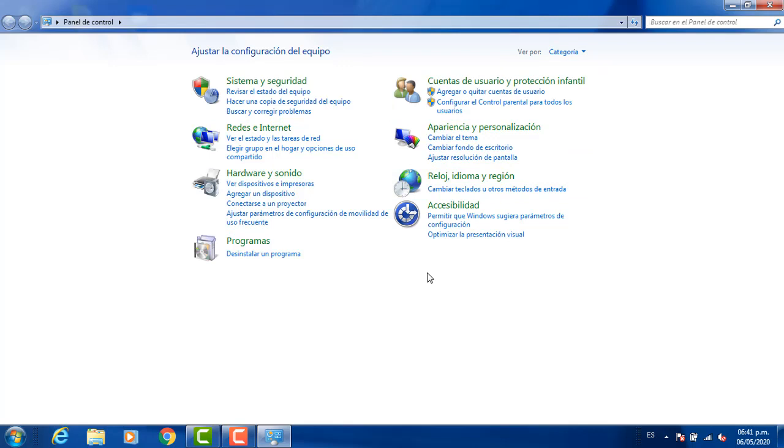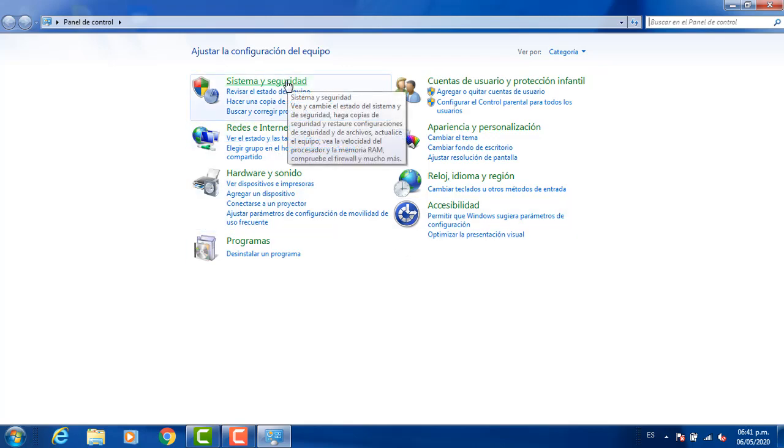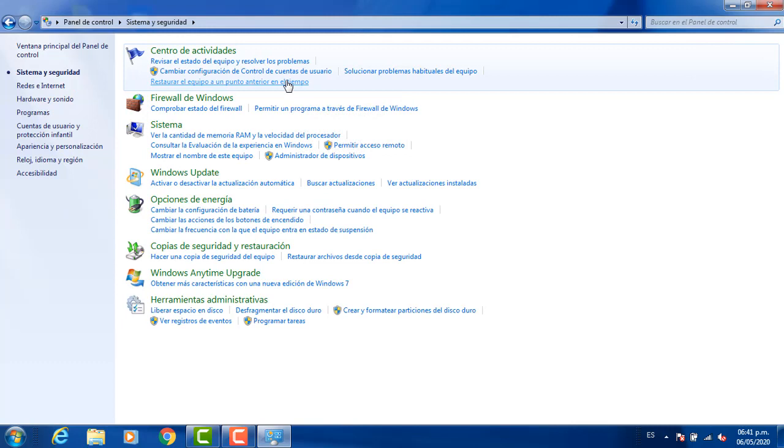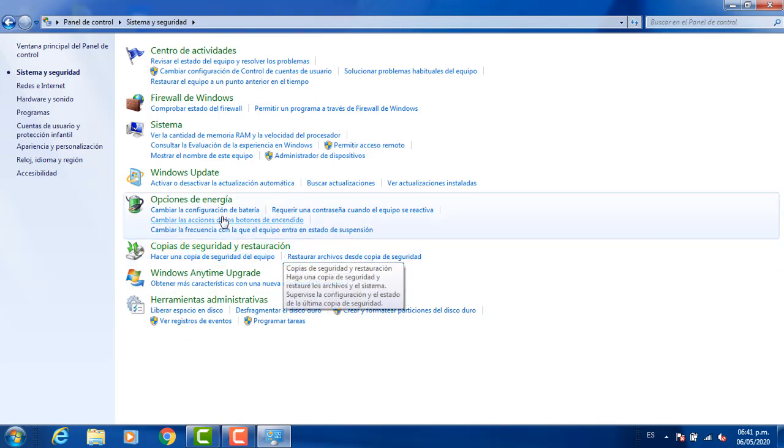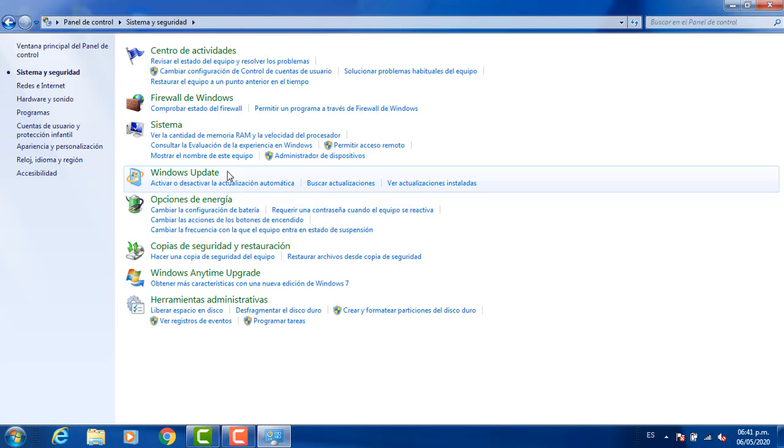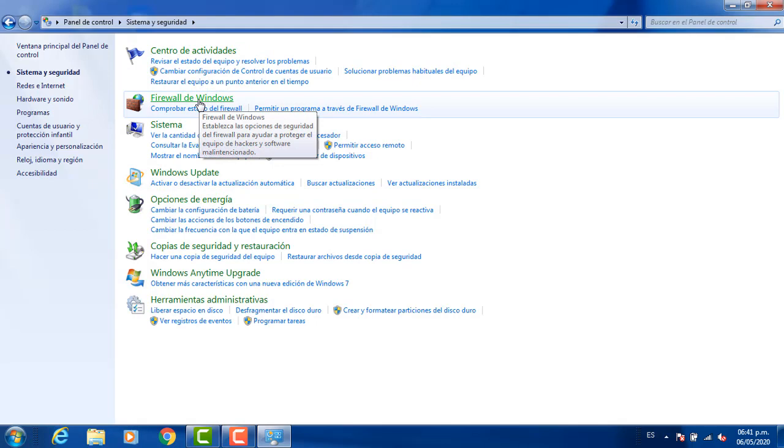When we open, we are going to check that there are some options, and each one of them has one function. In this case, we are going to start with system and security. There are so many options according to what we need. In this case, security, copy, points to restore, the disk, the software, the battery, the update. We're going to start here with the firewall of Windows.